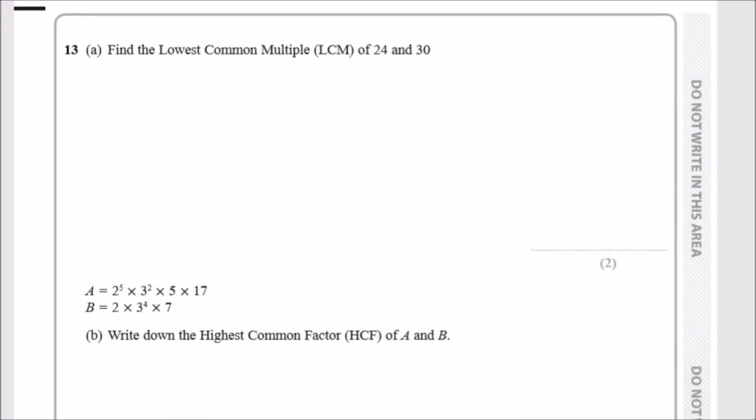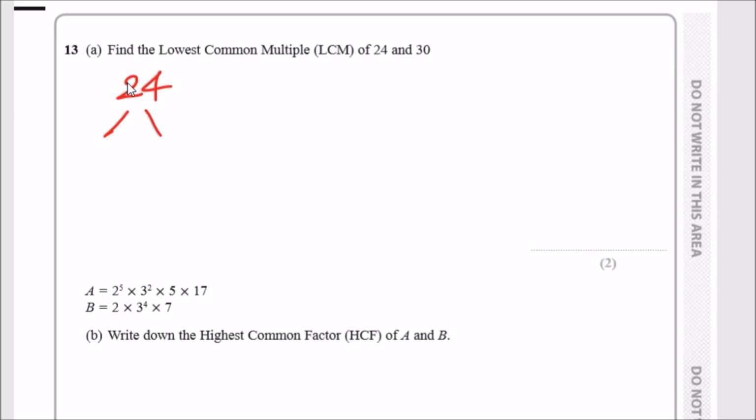So now, what does this question want? It states here that we need to find the lowest common multiple of both 24 and 30. Okay, there's a super easy way, and I use Venn diagrams, guys. I use Venns. But first things first, let's break down 24 and 30.